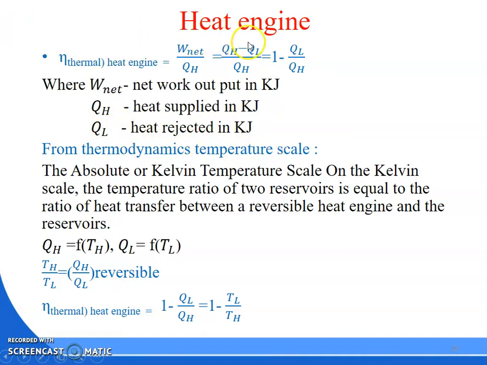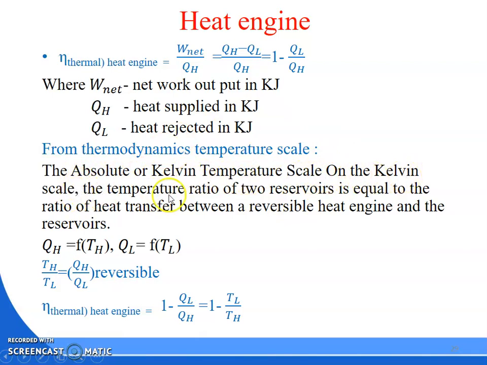Okay. So that we got in terms of heat. What is your QL? Amount of heat rejected to the sink. QH, amount of heat supplied to the system. So you have to convert this Q in terms of temperature. For that, there is a condition from the thermodynamic temperature scale. What does the thermodynamic temperature scale say? The absolute or Kelvin temperature scale.